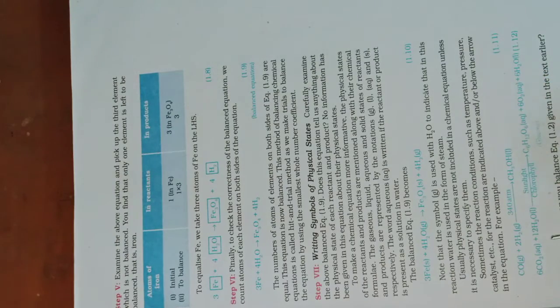For example, sometimes the reaction conditions such as temperature, pressure, catalyst, etc. for the reaction are indicated above. Here it is indicated above and here it is indicated above and also below. So carbon dioxide plus 2 molecules of hydrogen gives methanol.